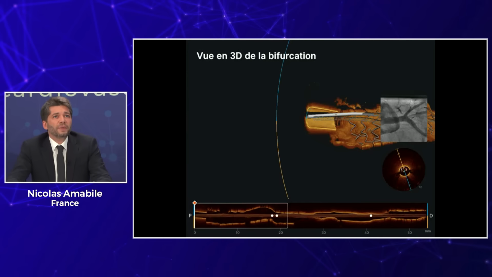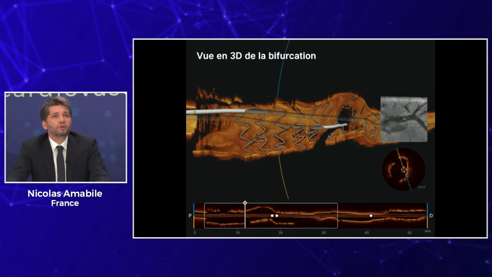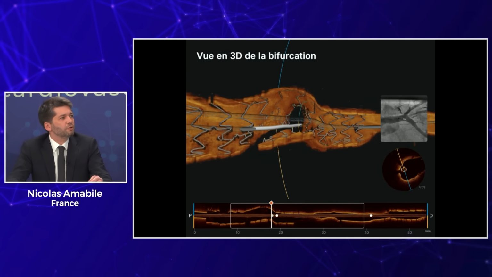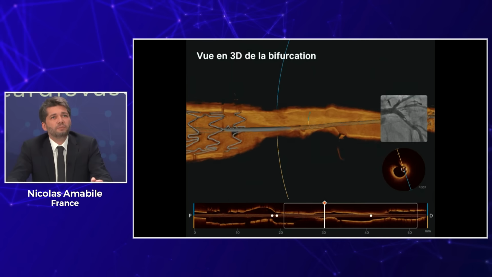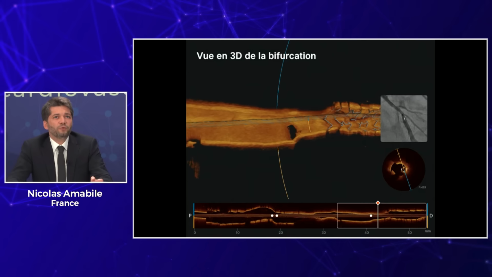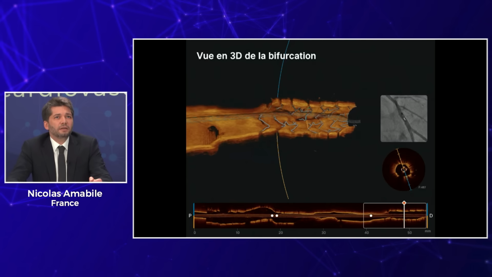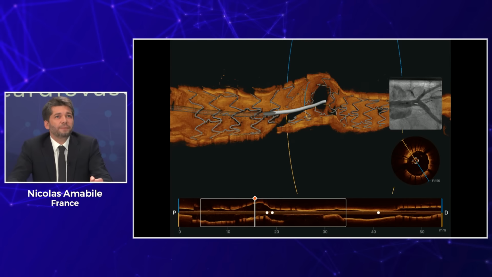So once again, you can do some 3D reconstruction, which is a super nice feature on the Ultreon 2.0, and the very interesting part is the analysis of the bifurcation and the position of the wire and the expansion of the stent. The crossing point. And you can see the crossing point, as you mentioned. Here we, I think, have a very decent result because we see that the wire goes into a cell connecting to the carina that is correctly expanded.